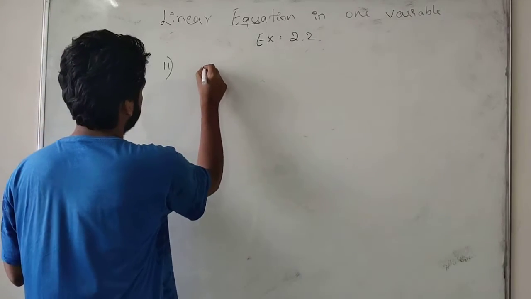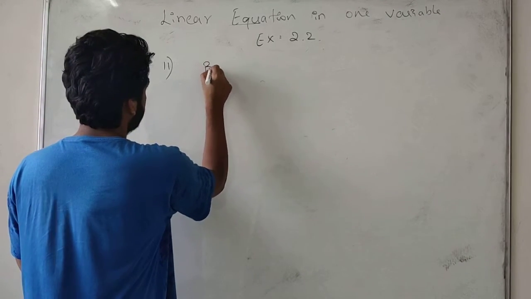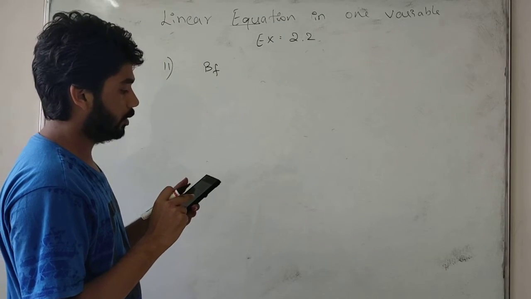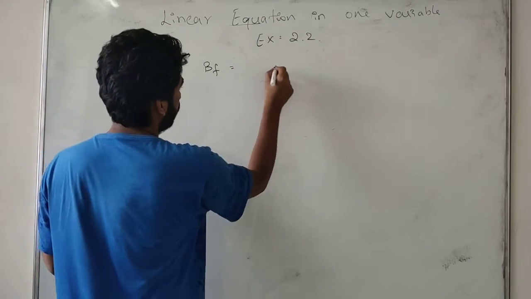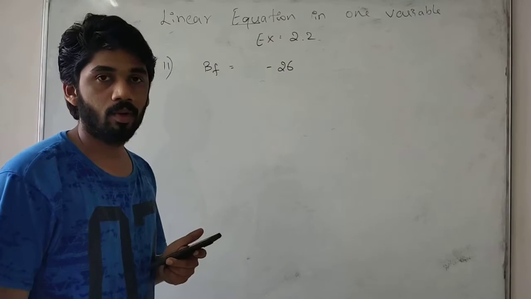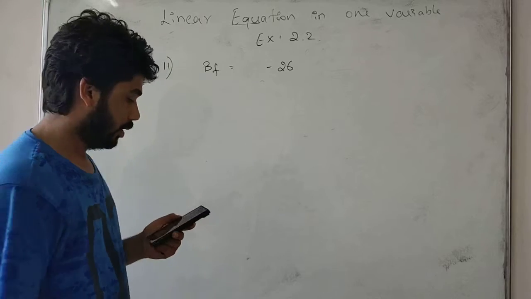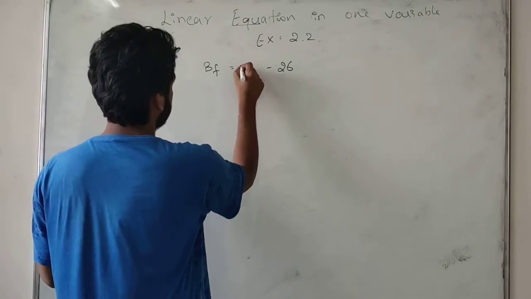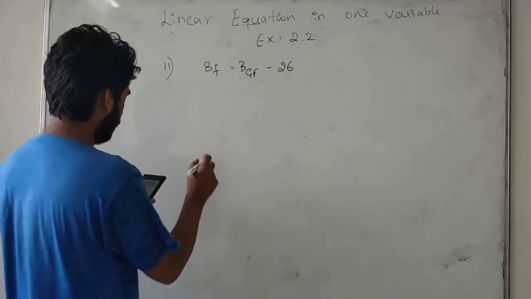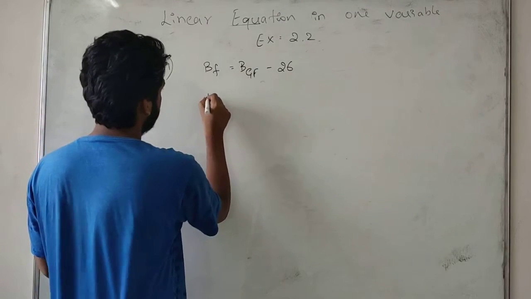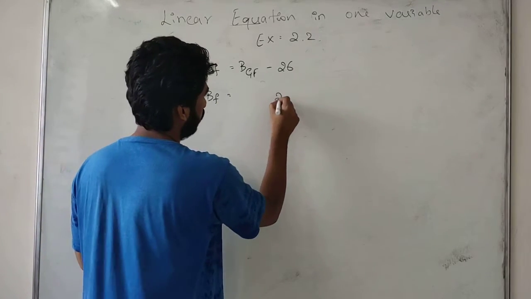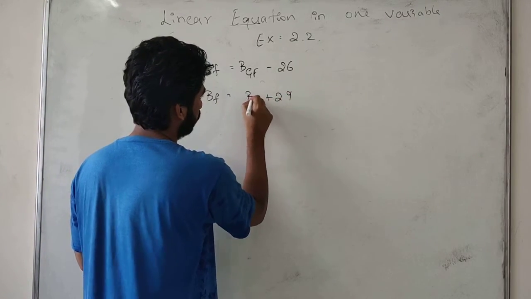Baichu's father is 26 years younger than Baichu's grandfather. Younger we take as minus, older we take as plus. So BF = BG minus 26, I am writing in shortcut. Second point: Baichu's father is 29 years older than Baichu.